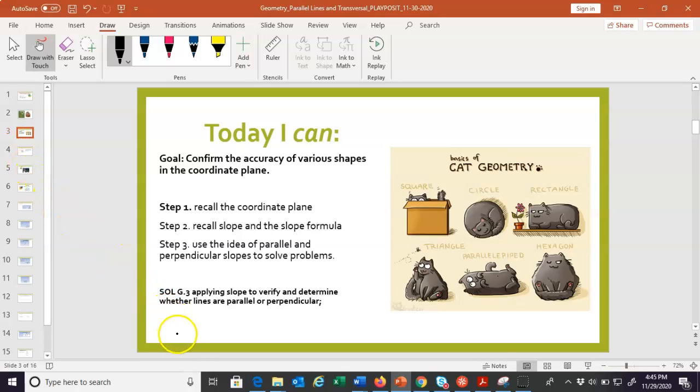So today we're actually not going to be doing coordinate plane information here. Sorry about that, I needed to update this. We're going to be looking at parallel lines and transversals. Transversals. So look at this cat geometry. So cute.